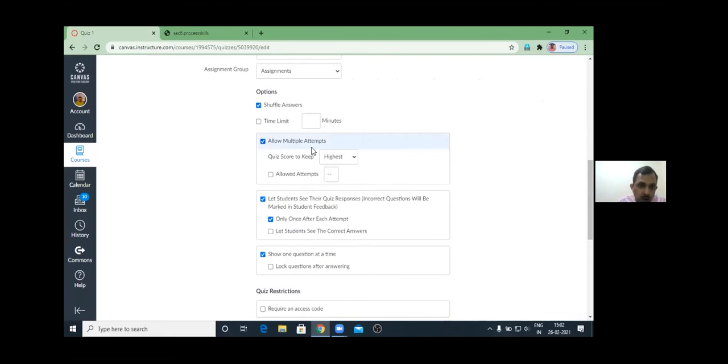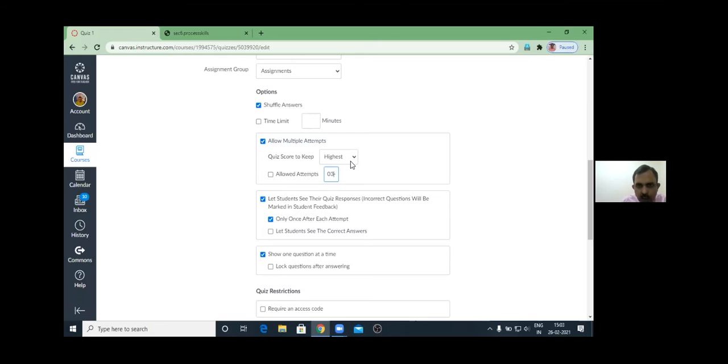Have you given multiple attempts? Now, if it is not a graded quiz, you can give multiple attempts. There are certain quizzes where we give only a single attempt. Like in my SWAM course, if someone enrolls, they know that I give only a single attempt because you are an adult learner. So you will get only one chance to attempt the question. If you have not attempted, it will be scored 0. But here, it gives you the option that you can give multiple attempts. You can fix that you want to give 3 attempts, 4 attempts, or 1 attempt.